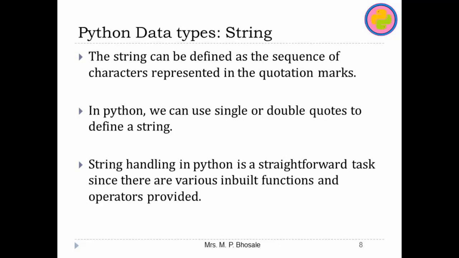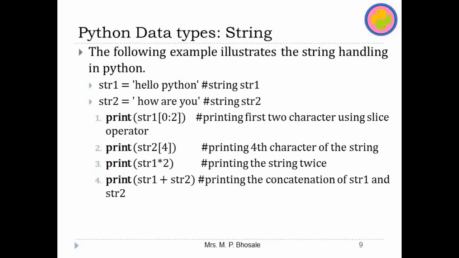String handling in Python is a very straightforward task because it has various inbuilt functions and operators that we can apply on the string. Now how can we declare a string? We should have any name of the variable, and the equal to sign is used to assign the string value to the string variable. So here are two strings. First is Hello Python and second is How are you.